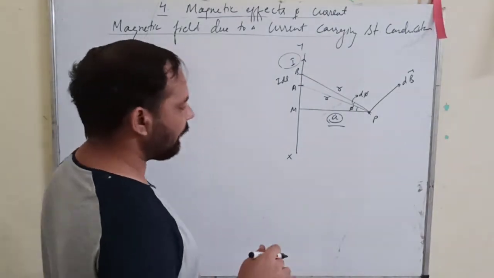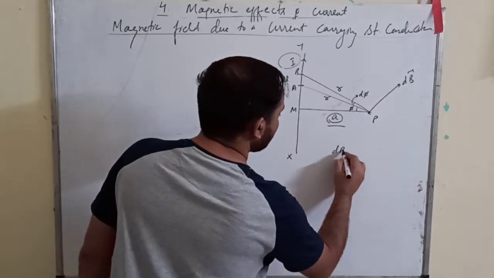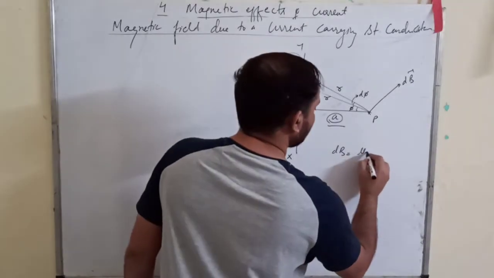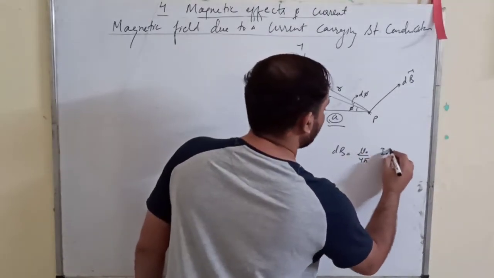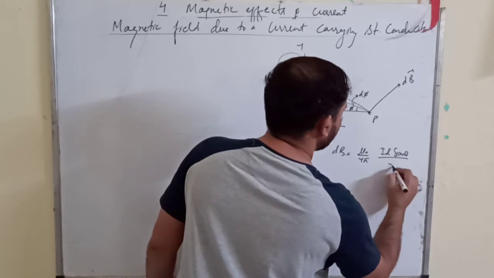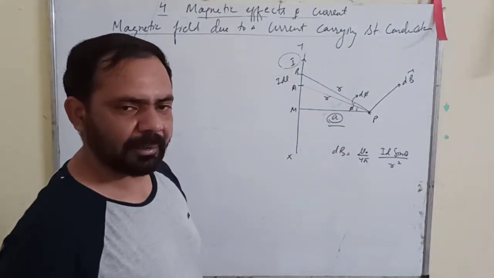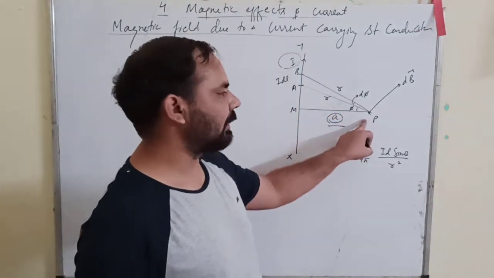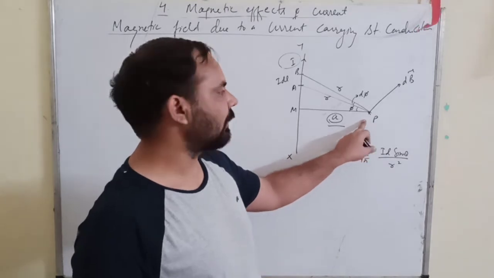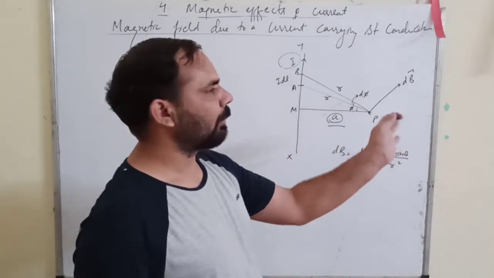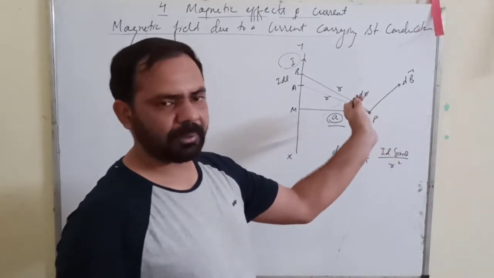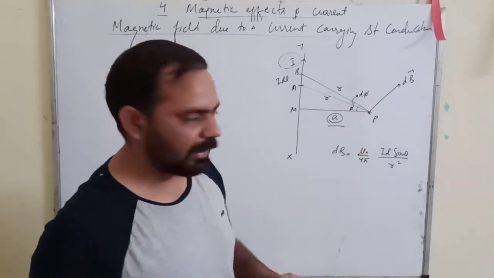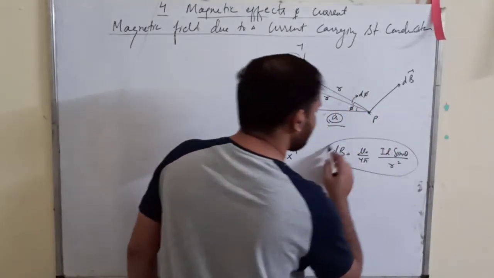We have the formula dB is equal to mu naught upon 4 pi, I dl sine theta upon r square. The direction we already know with the help of the right hand screw rule: the direction at P will be perpendicular to the board and inward. What we need to find is only the magnitude.